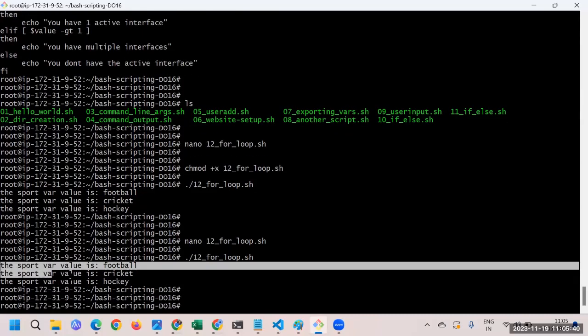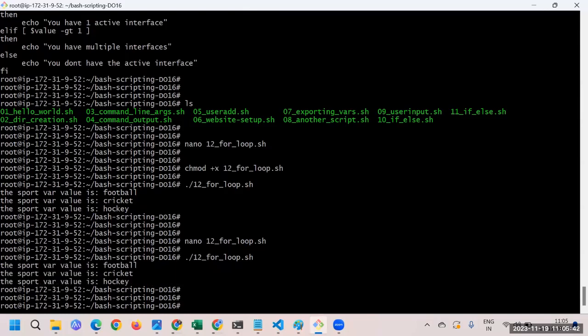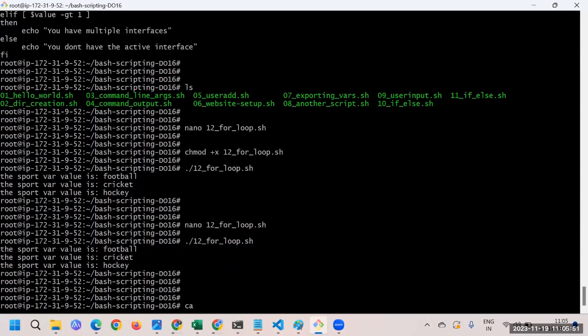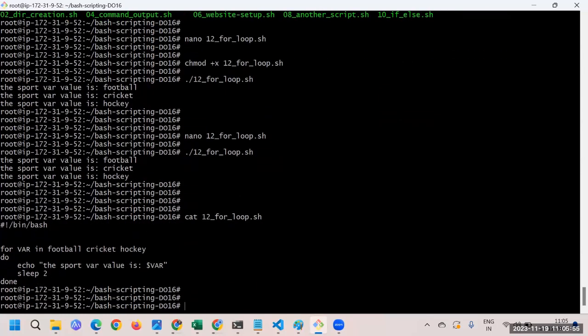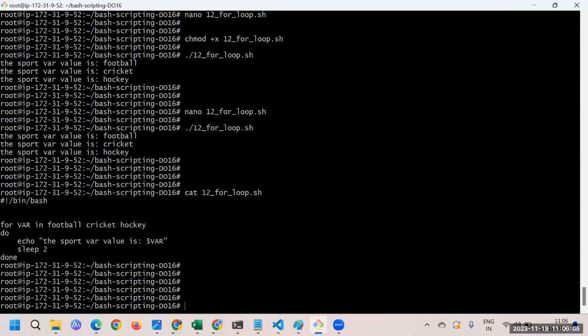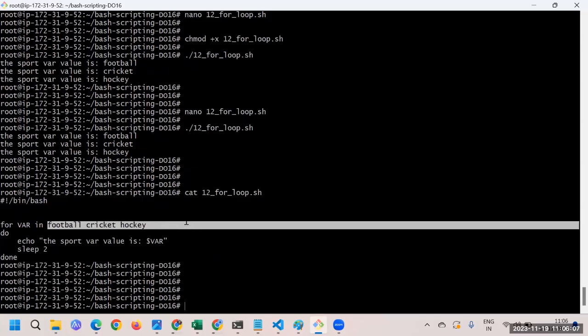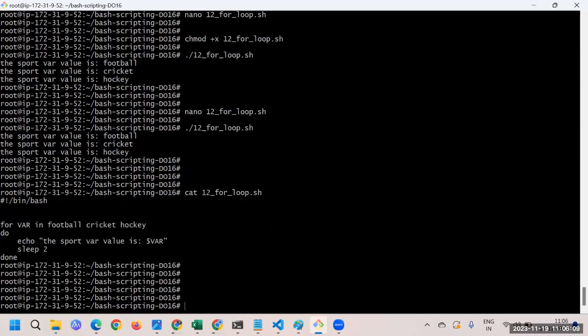So this is the way we have printed this value, and this is how the for loop works. Now maybe you will say, at this point you're passing the values this way, that is football, cricket, hockey, which is quite a big name to type, or maybe it doesn't look good. Say we have so many values, it doesn't look good.